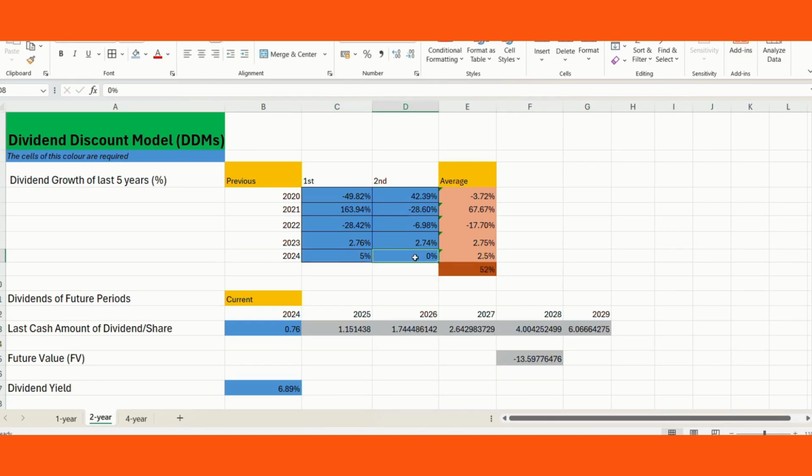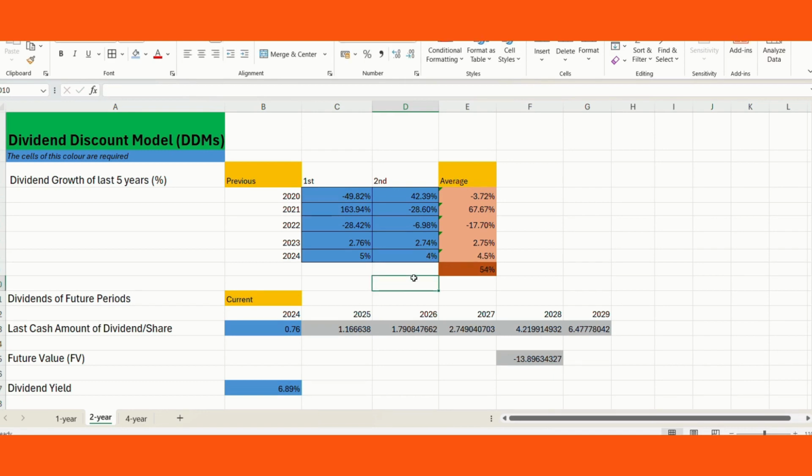For the second one, we can take an average of the previous years, comparing 2020, 2021 and all of these calculations to take an average. But right now, I would like to adjust, for example, 4%.